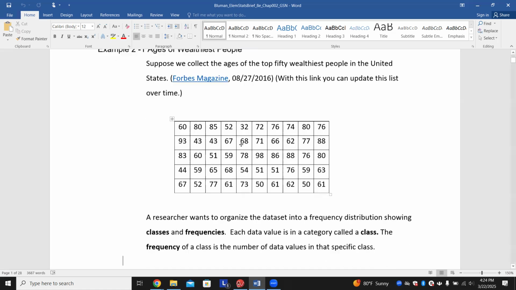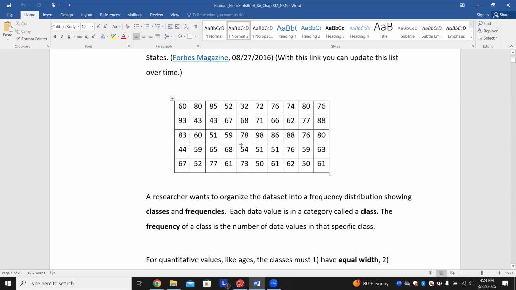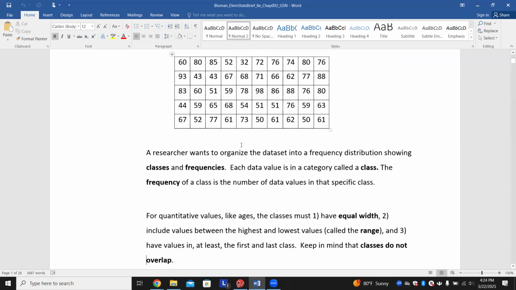All right. So with that, a researcher wants to organize the data set into a frequency distribution showing classes and frequencies. Each data value is in a category called a class. The frequency of a class is the number of data values in the specific class itself.